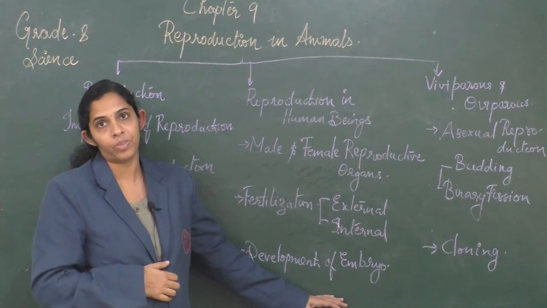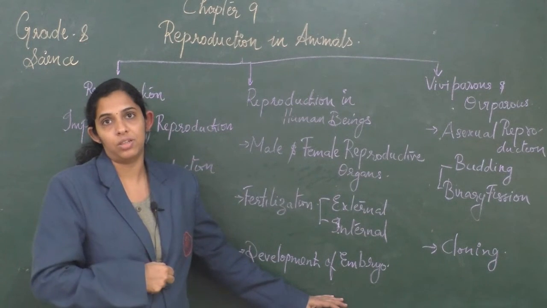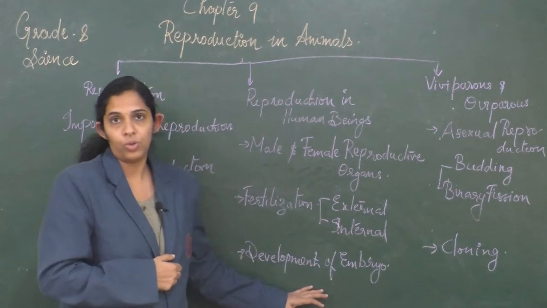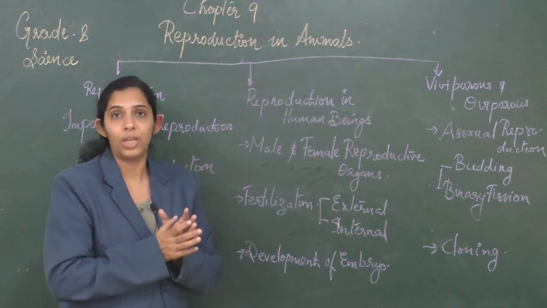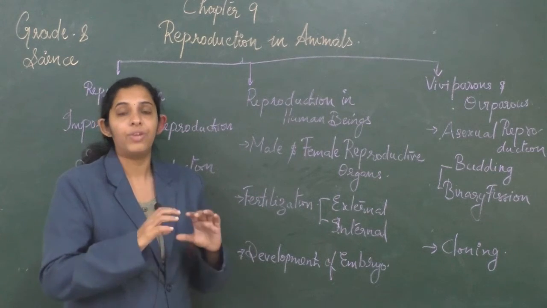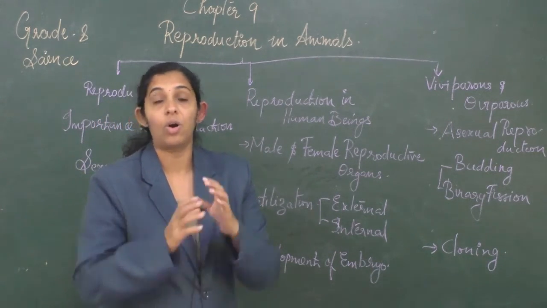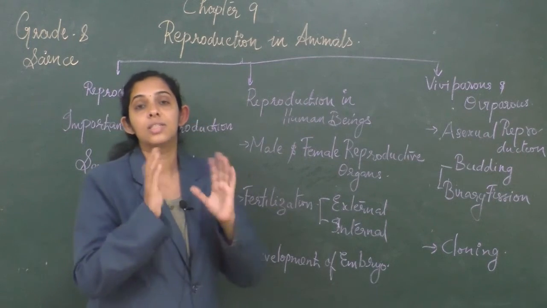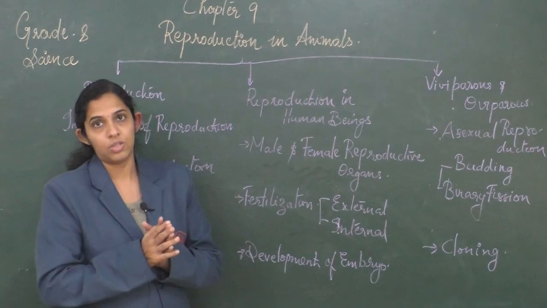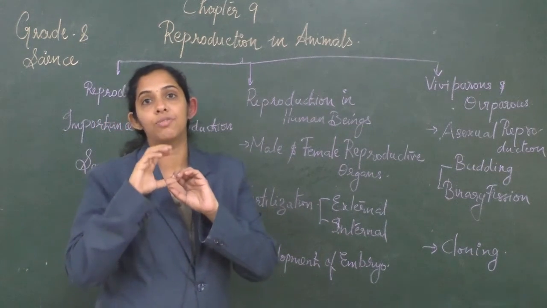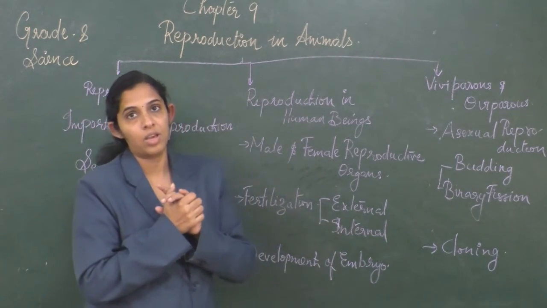This developing structure after a zygote is called an embryo, and once it is developed to the stage where we can differentiate all the organs, that stage is called a fetus. So a fetus is an almost completely developed embryo in which you can differentiate all the organs.